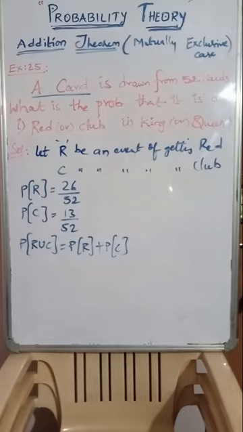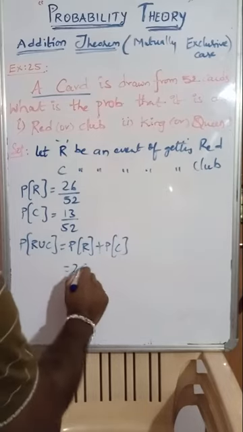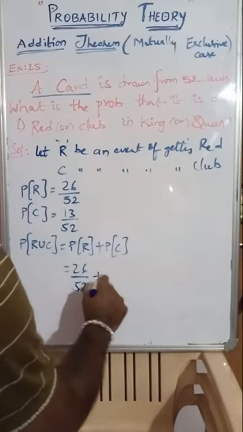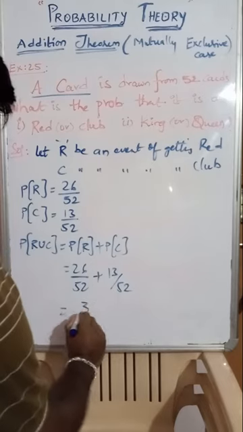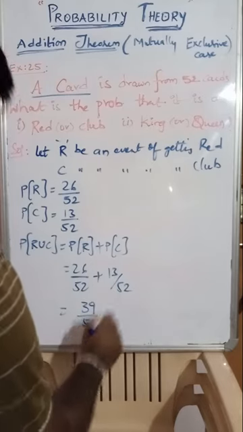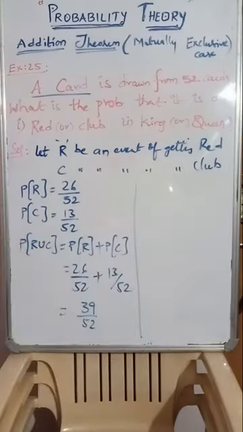So in the mutually exclusive case, substitute these two: 26 by 52 plus 13 by 52. So 26 plus 13, 39 by 52. You got the answer? First one, 39 by 52 is the answer.